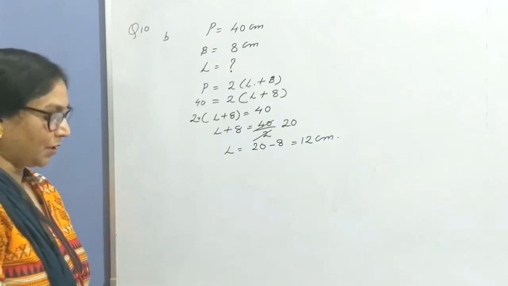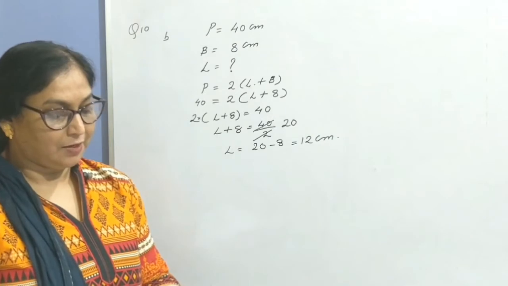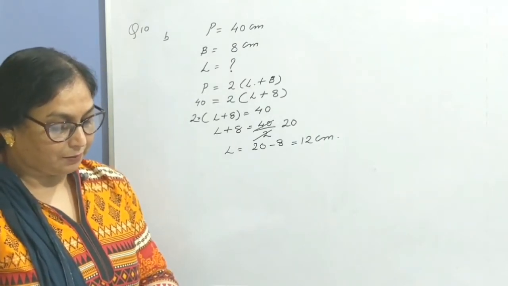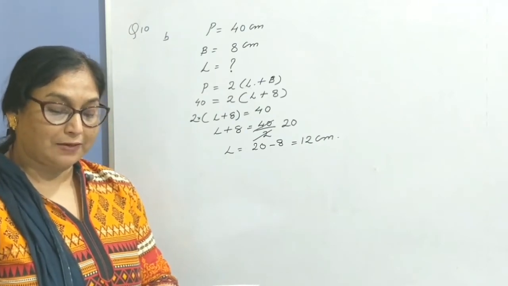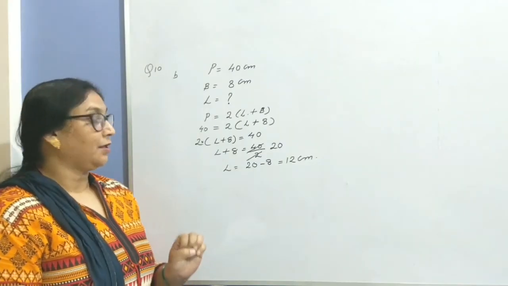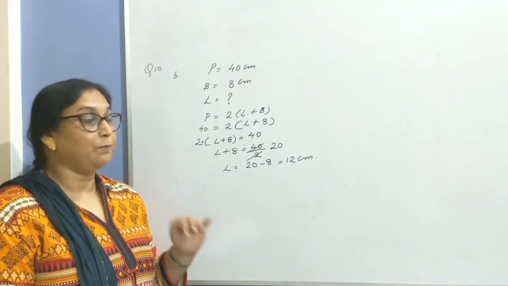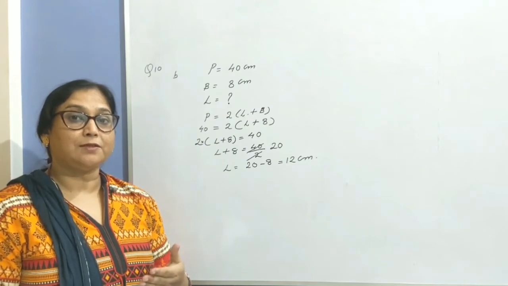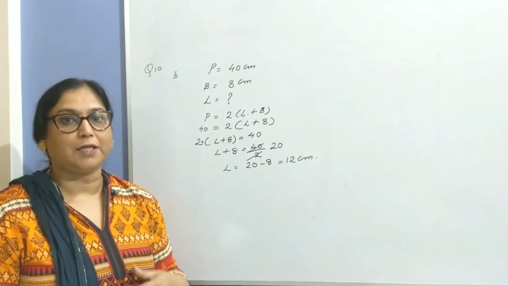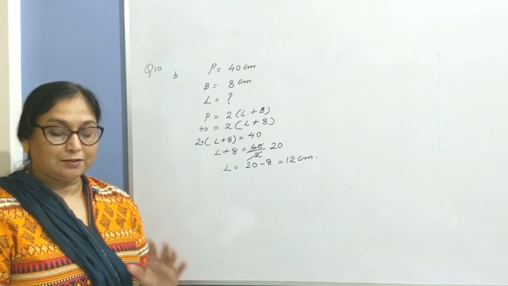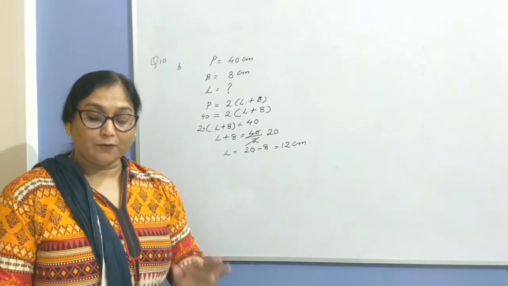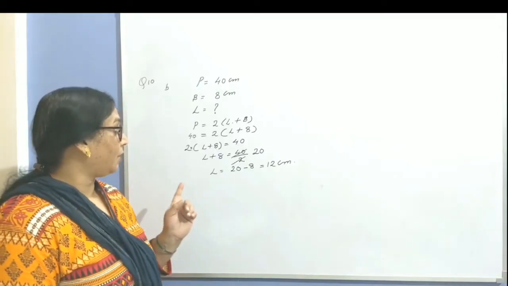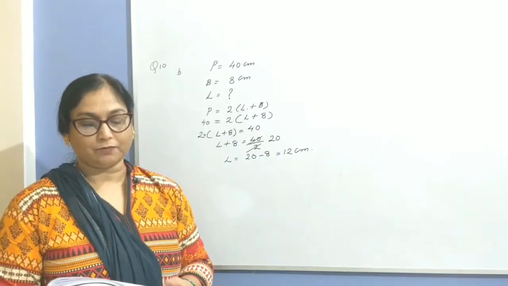Now let's move to question number 11. Question 11 is: find the perimeter of a tabletop measuring 2 meter 15 centimeter by 1 meter 65 centimeter. Children, till now you have done the sums based on formulas. Now you are moving towards the questions which are based on the daily life application of perimeter. This question is very simple. Here you are provided the length and breadth of the tabletop. You just have to find the perimeter.